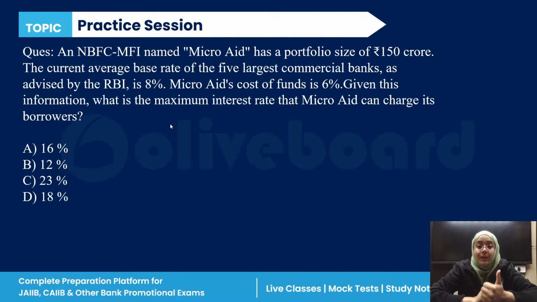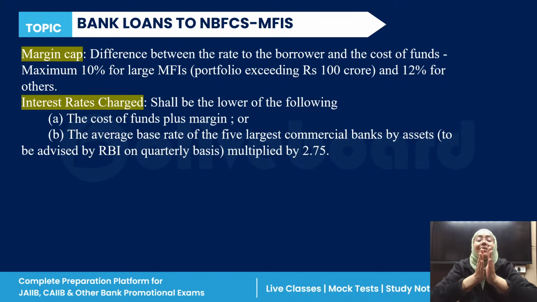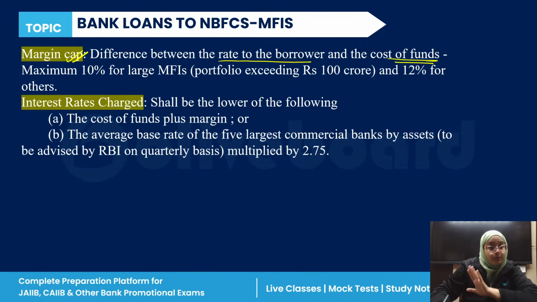We have cost of fund given as 6%. This company has a portfolio size of 150 crore. If you remember what I told you in the class, for bank loans to NBFC-MFIs, first, what is the margin cap? The margin cap is the difference between the rate to the borrower and the cost of fund, right?